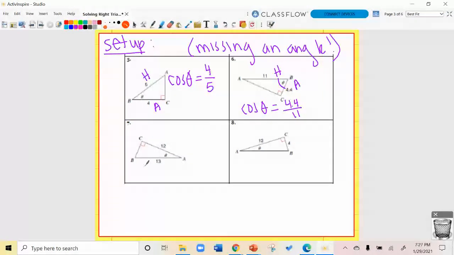Here, let's see, this is the hypotenuse. Make sure you're being careful and looking carefully. And then 12 is going to be the adjacent. So pay attention to its orientation. Pay attention to where the right angle is. So adjacent, hypotenuse, well, that's cosine. Cosine of theta is going to be 12 over 13. I could actually find the third side using the Pythagorean theorem.